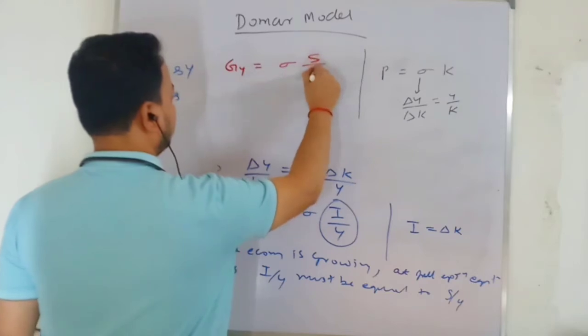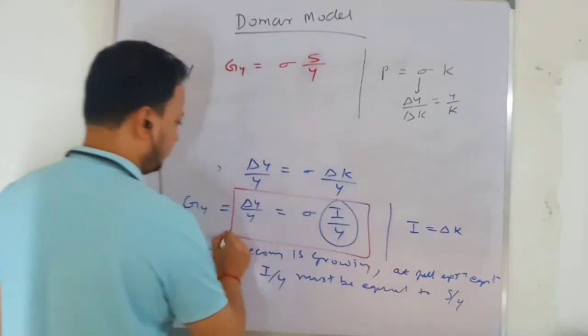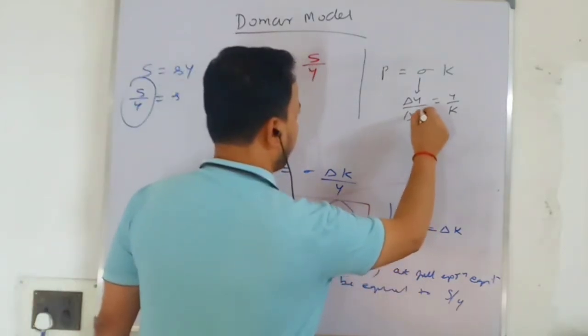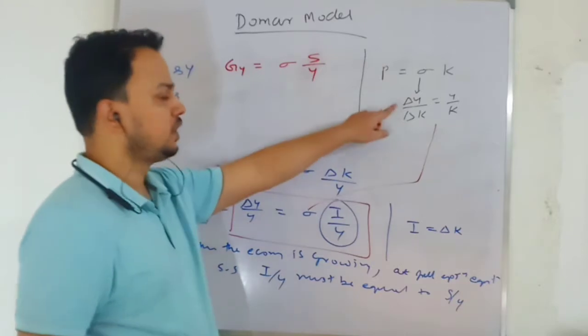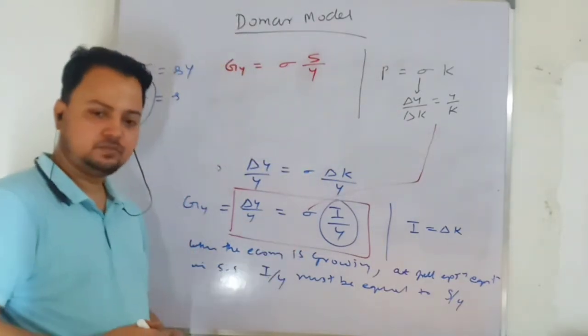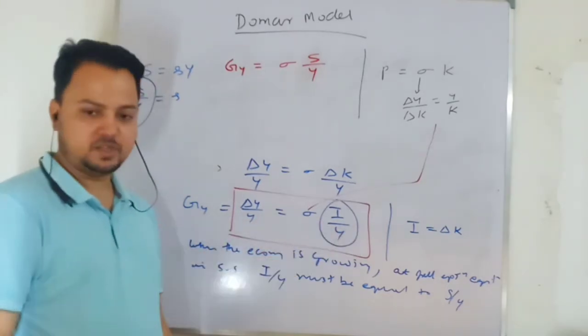Let's understand this statement first. What is sigma? Sigma is your output capital ratio, which is given. So growth in output is determined by level of investment.